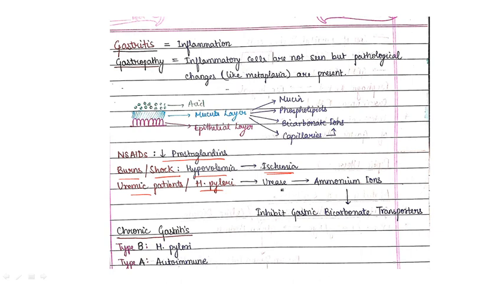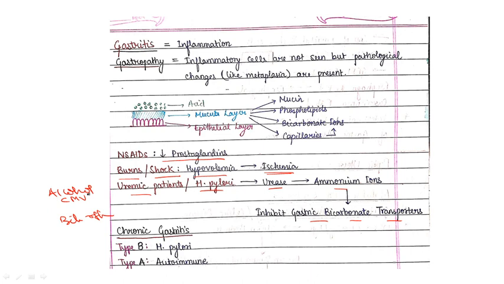In case of a uremic patient or H. pylori patient, H. pylori releases urease, which leads to release of ammonium ions, and that will inhibit your gastric bicarbonate transporter. And you also know that gastric bicarbonate is a protective factor for the mucosa. So these are the main factors. Other factors may be bile reflux, viral infection like CMV, or alcohol. These are other factors which may lead to gastritis.